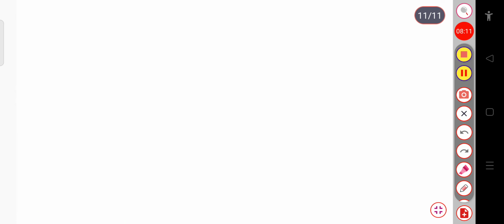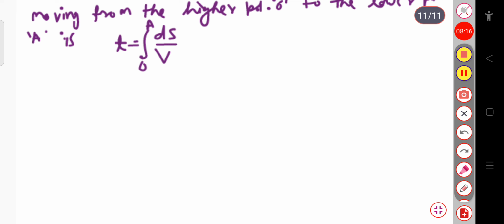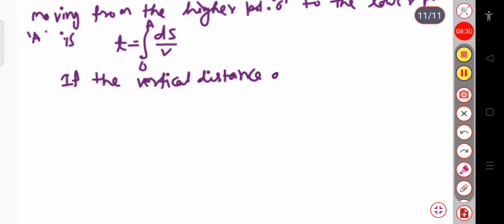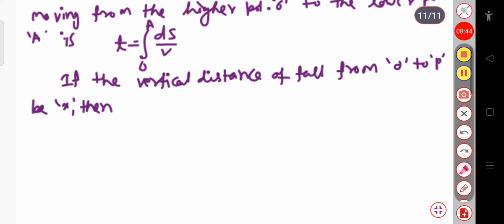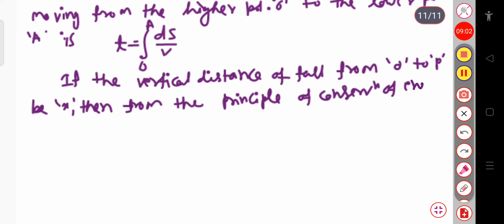Now we can write here, if the vertical distance of fall from O to P be x, then from the principle of conservation of energy, we can write the kinetic energy will be equal to the potential energy, or simply 1 by 2 mv square equal to mgh, where m is the mass of the particle.